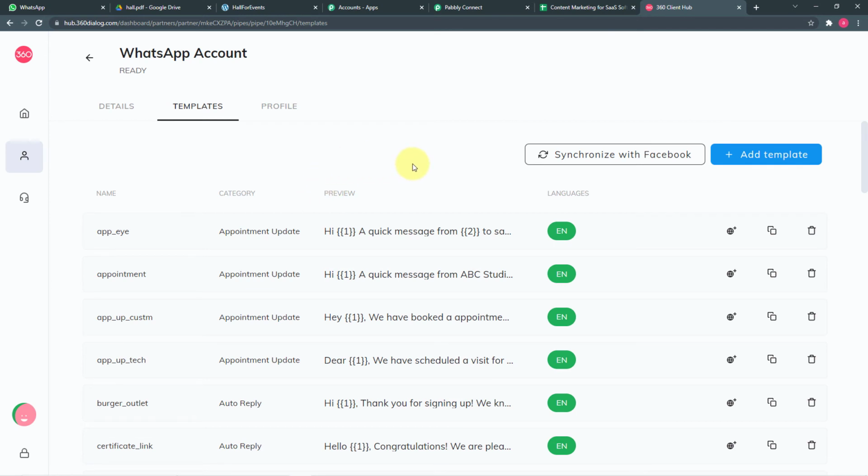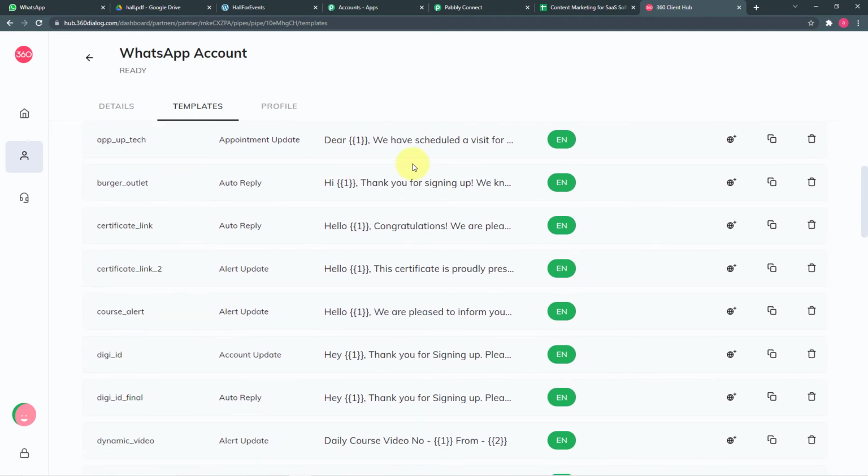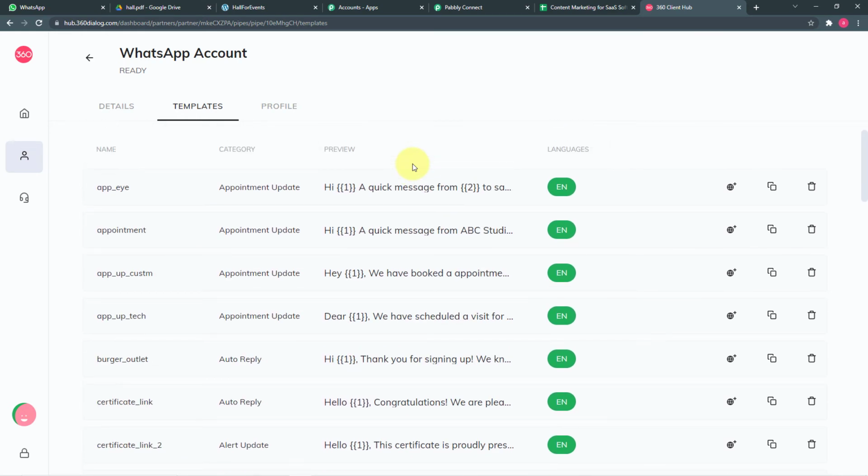Okay, so after getting your template submitted, Facebook will review your template and approve your template. The standard time of template approval they say is 30 minutes to 48 hours, but in real time it takes only 45 minutes to 1.5 hours to get a message template approved. Okay, so once you got your templates approved from Facebook, you can use them to send messages on WhatsApp directly, right?